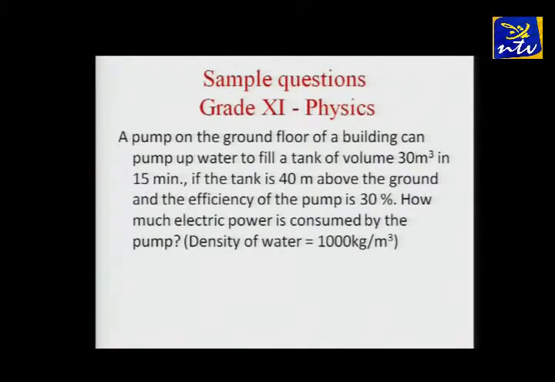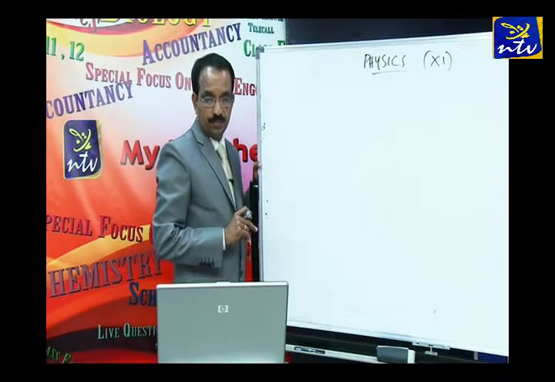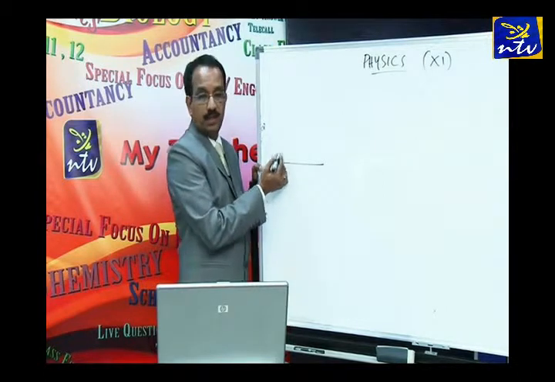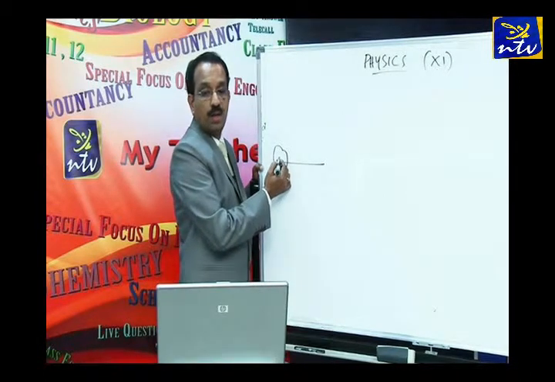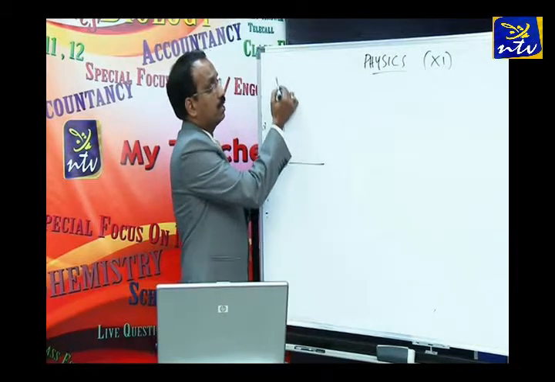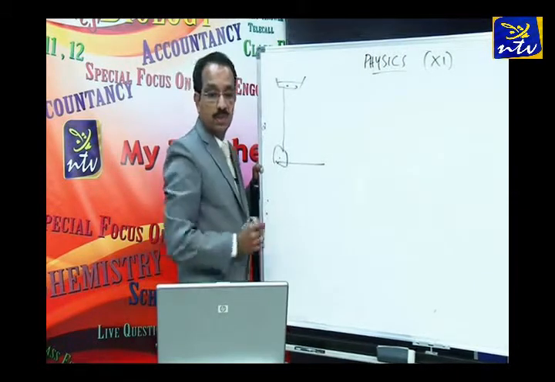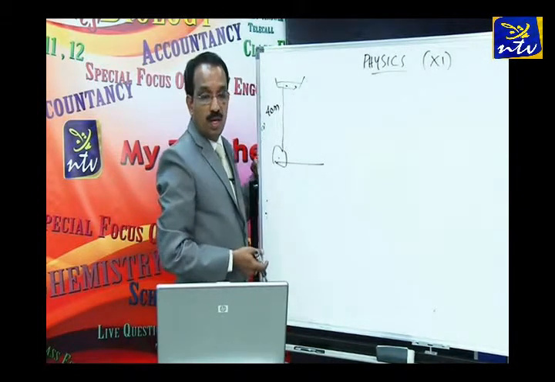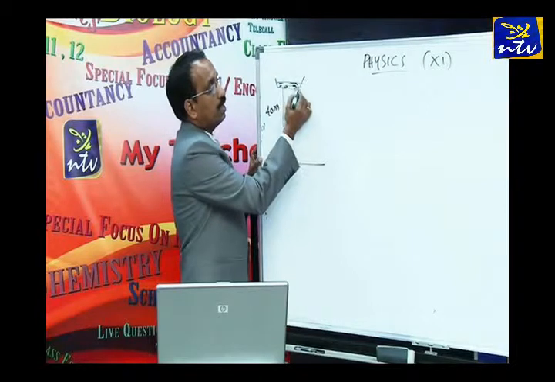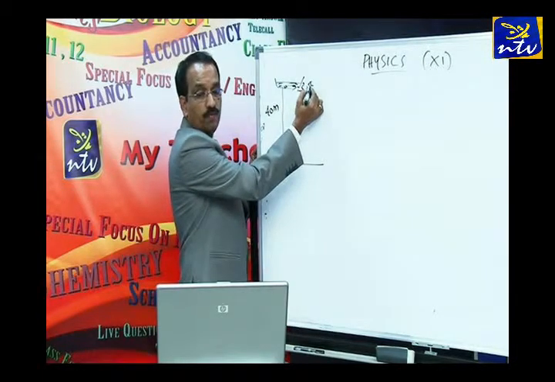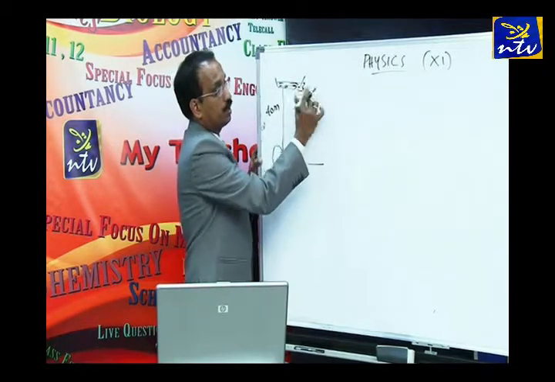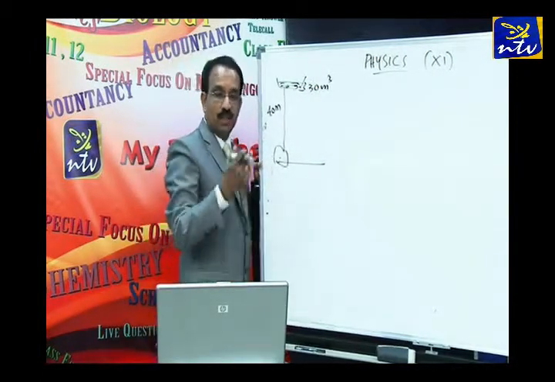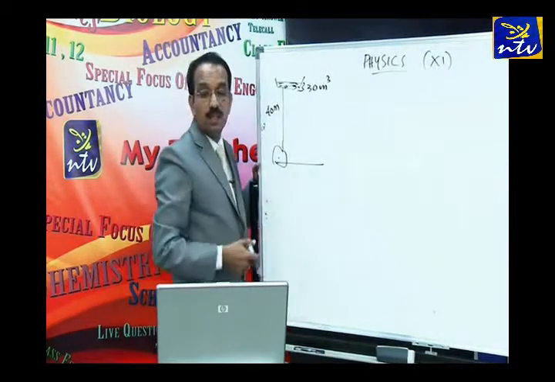Okay, now I'll show you the answer to the question. See, ground floor of the building, there is a pump. Okay, it can pump water to fill a tank. So there is a tank here. The tank is at a height of 40 meters above the ground. We have to fill up the tank with a volume of 30 meter cubed. Okay, 30 meter cubed is the volume of the tank. The tank is 40 meters above the ground.